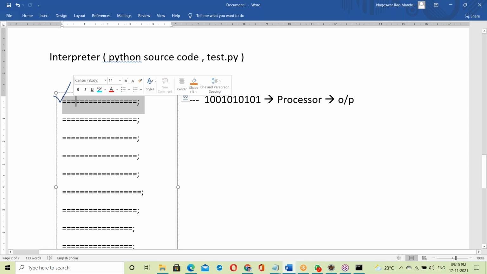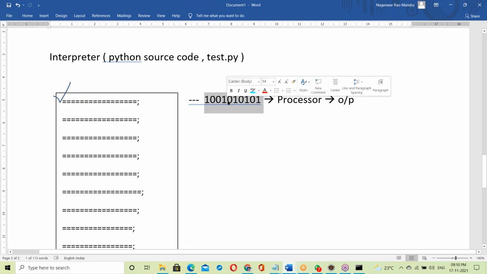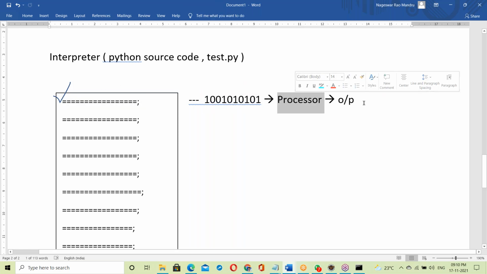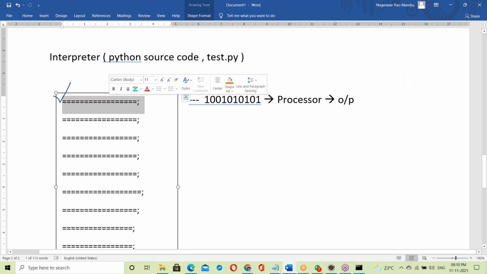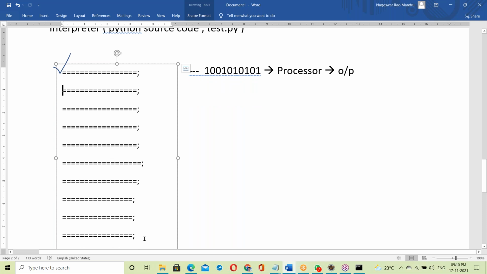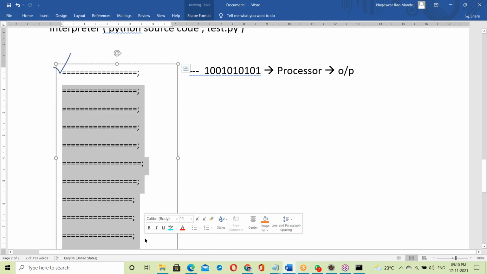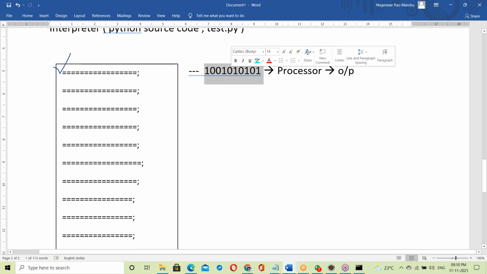What happens here? The interpreter checks the first line. The first line is correct, so it is immediately converted into binary code and given to the processor, generating output. If correct, it executes, and the first statement is over. The next coming statements may be right or wrong. The interpreter never thinks about the next coming statements.